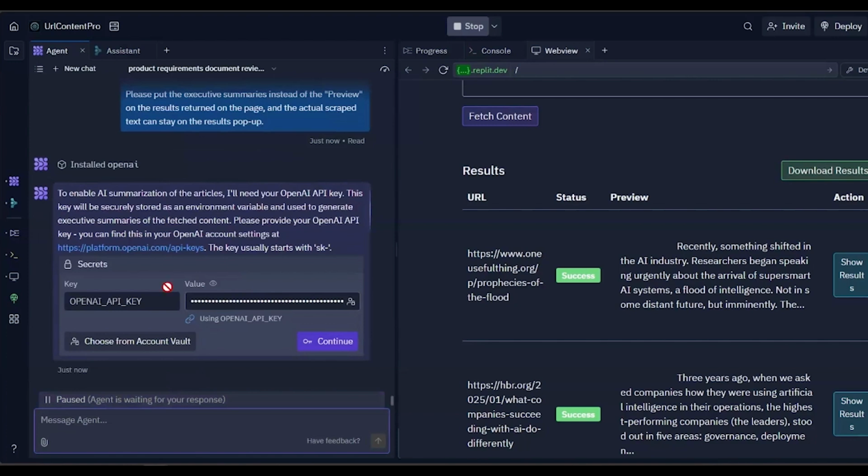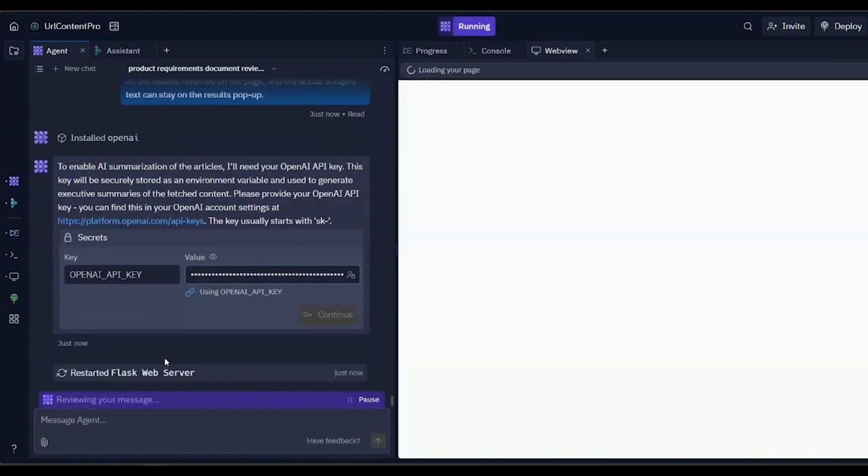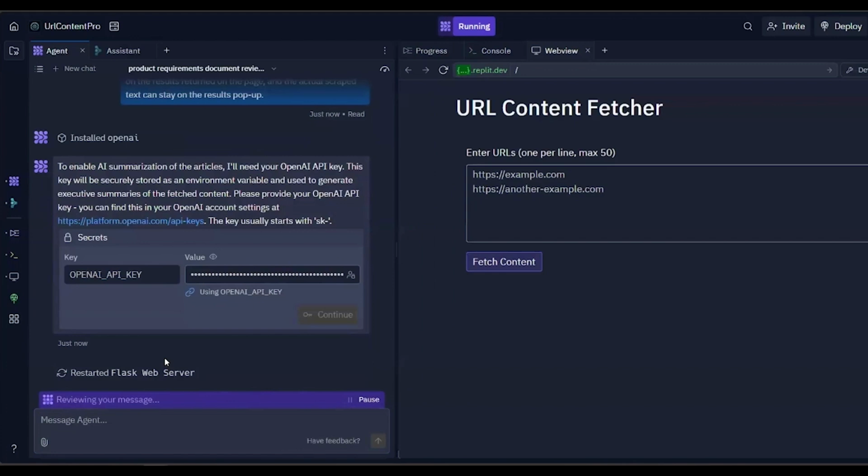You can see I have an account vault with a key already stored, and it can just use that. If I wanted to, I could go to OpenAI and get a new key through their GUI, but I'm just going to say continue and use the key that I already have. Now hopefully it's going to write this code and integrate OpenAI, and we'll see if it works or not.